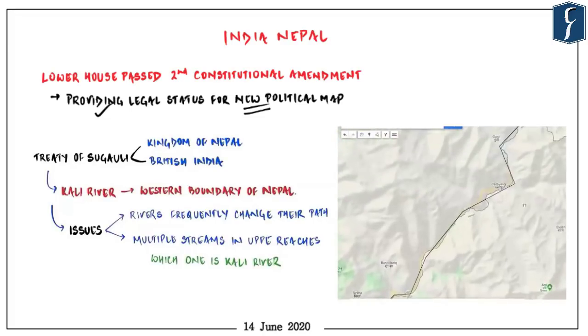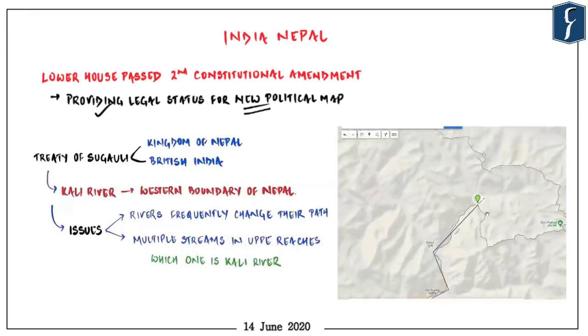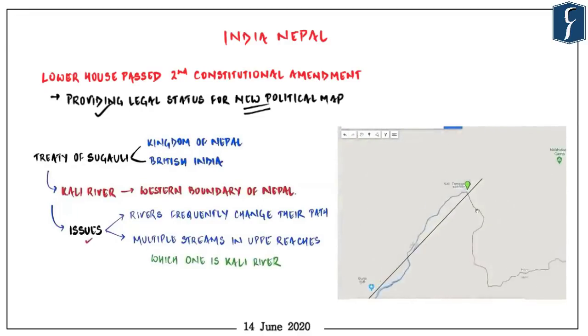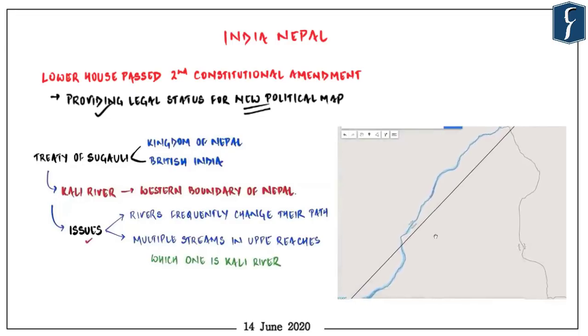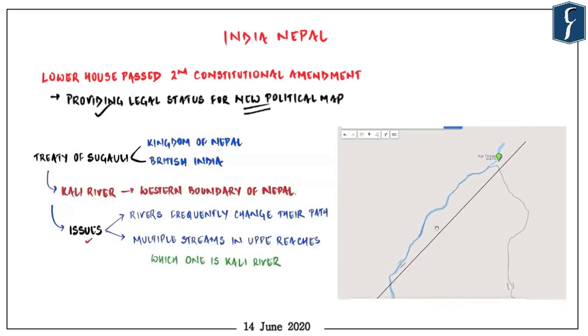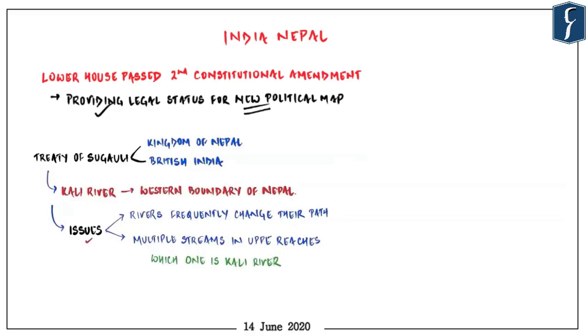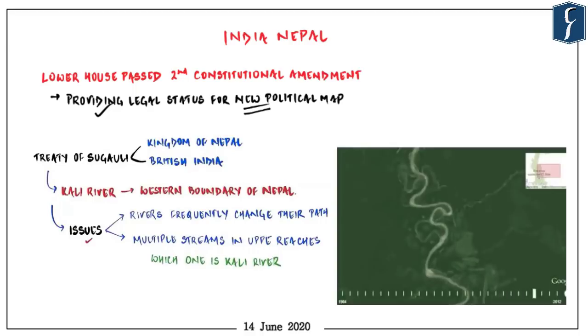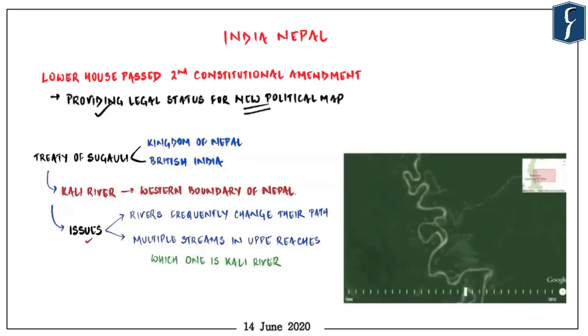Now there are many ways to define an international border, and rivers are one of them. But there are two particular problems when we decide that this river is going to be a boundary between these two nations or states. Now the first problem is that rivers frequently change their path, and as you can see on the screen, this particular river has changed this much course in a matter of 10 to 15 years. And you can imagine that this treaty was signed in 1816, which is about 200 years ago. And now we can say literally that a lot of water has gone under the bridge in 200 years.